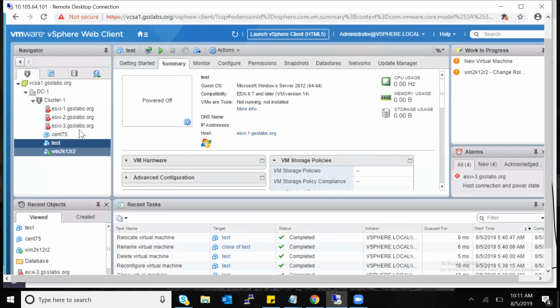Okay, so clone is clear now. Clone is just like copying the exact virtual machine and keeping it as a backup. Is it clear?